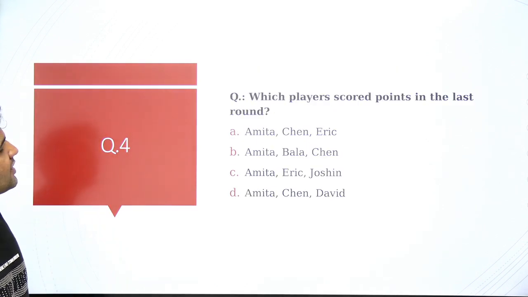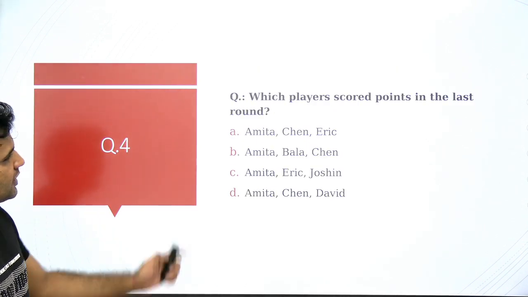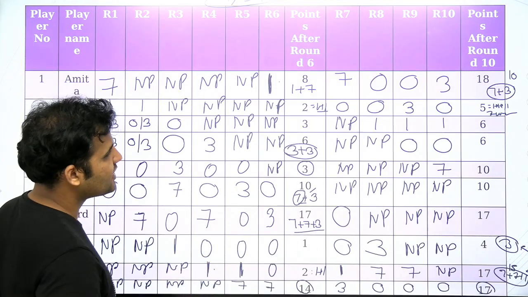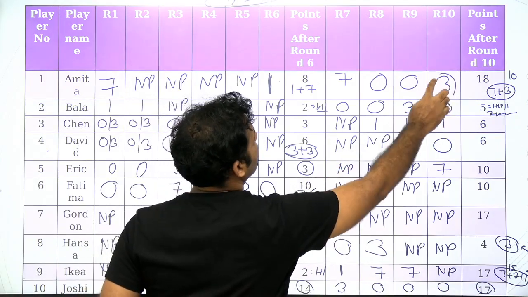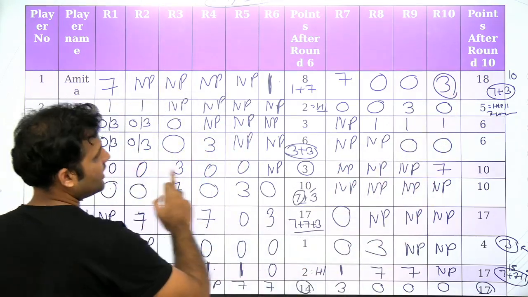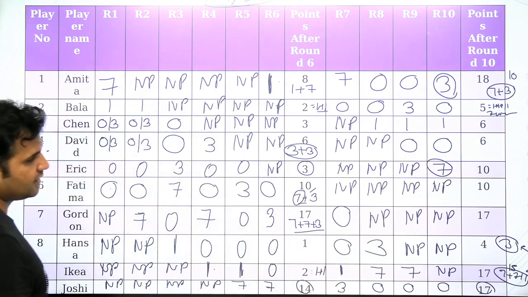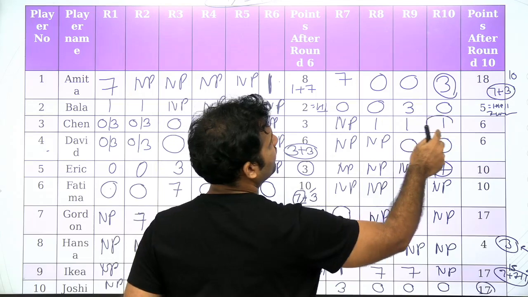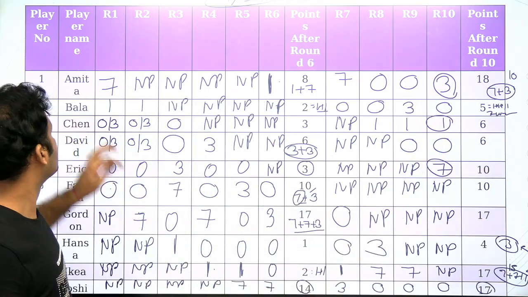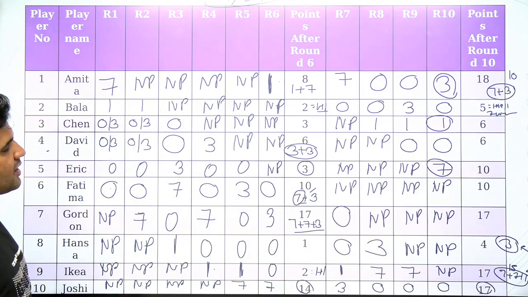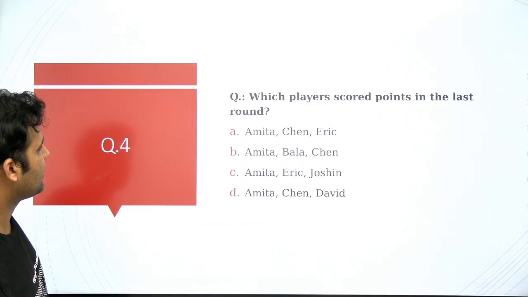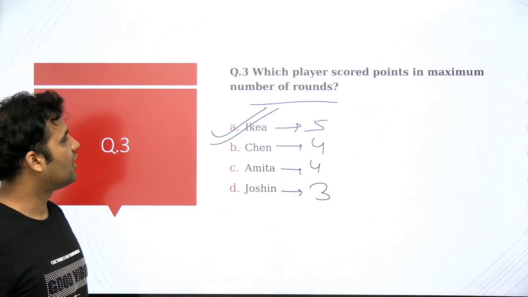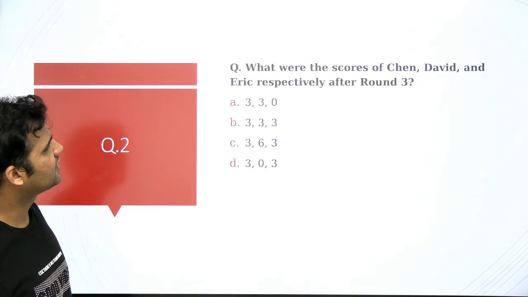Which players scored the point in the last round? If you look at the last round, you see Amita is a person, and then you have this person, Eric. And do we have any other player? Yes, Chen is also a player scoring in the last round. So Amita, Chen and Eric is the answer of the question, and this option is option number A. So these are the questions of the set.